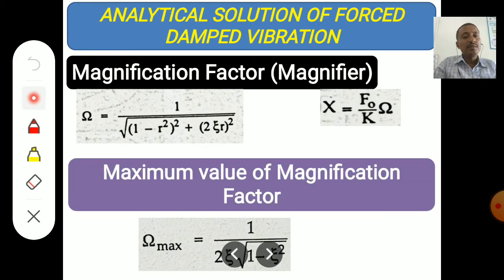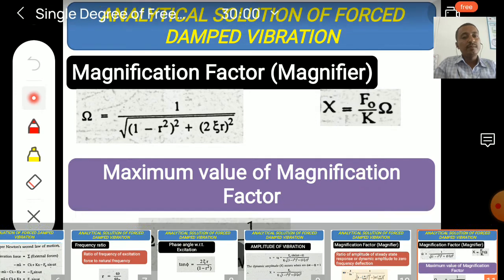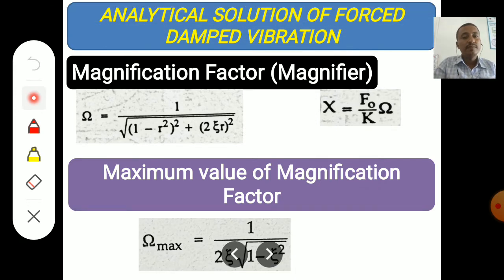So next is maximum value of magnification factor. The maximum value of magnification factor is given by omega max equal to 1 by 2 zeta into square root of 1 minus zeta square.